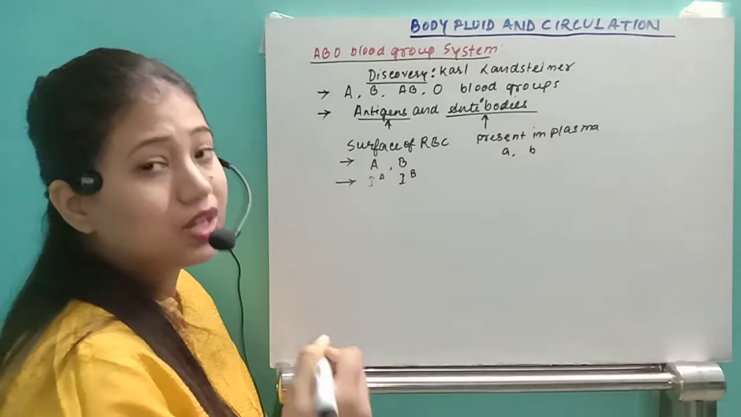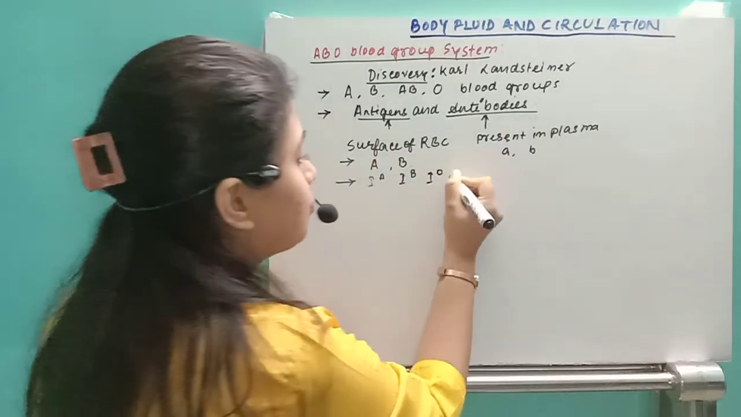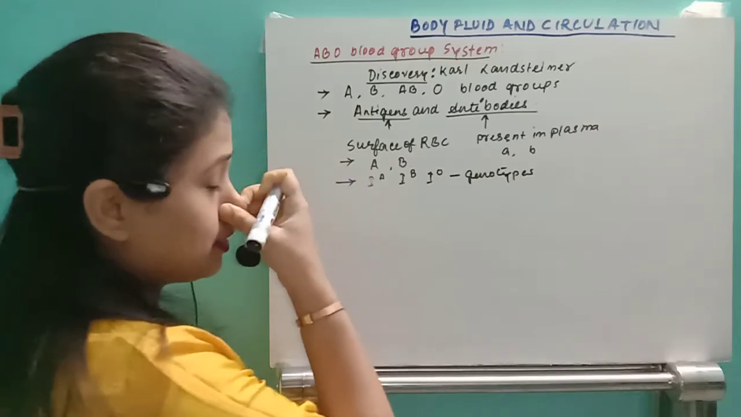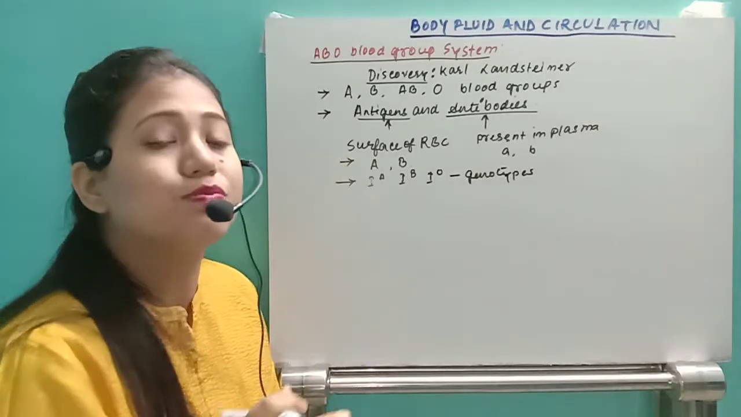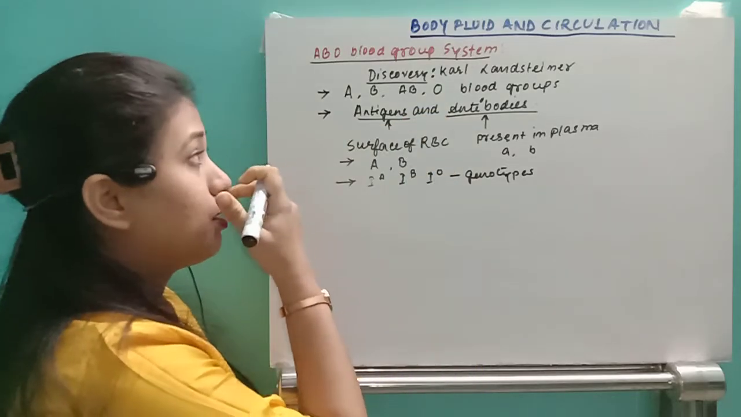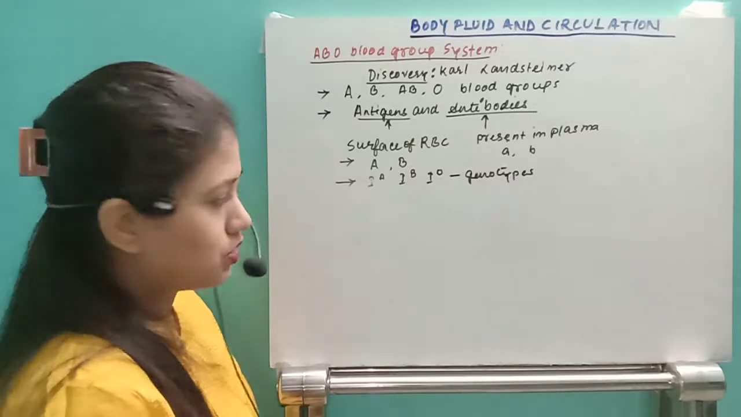Okay, and there is another gene present, that is IO. So these are the three genotypes, that is A, B or O. They are responsible for developing the different types of blood groups. They are A, B, AB or O. Okay, so these are the genotypes.